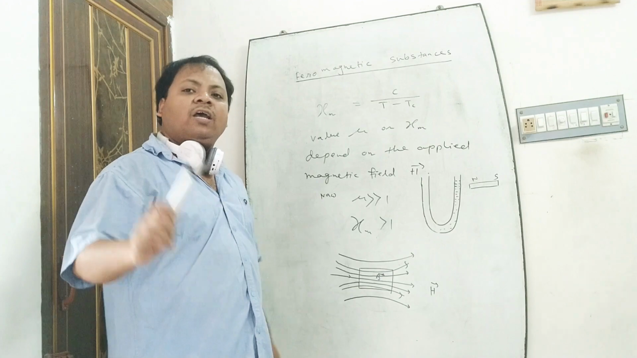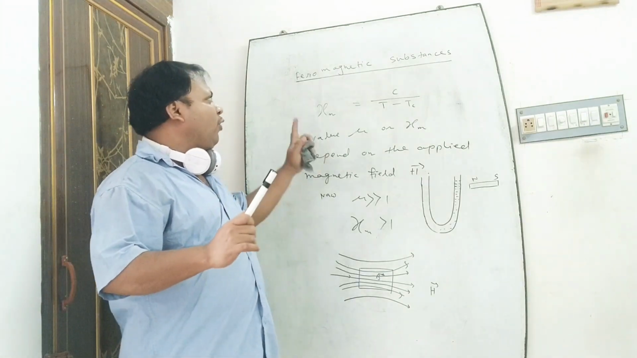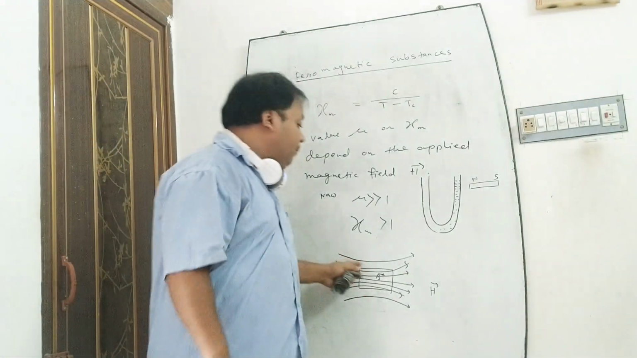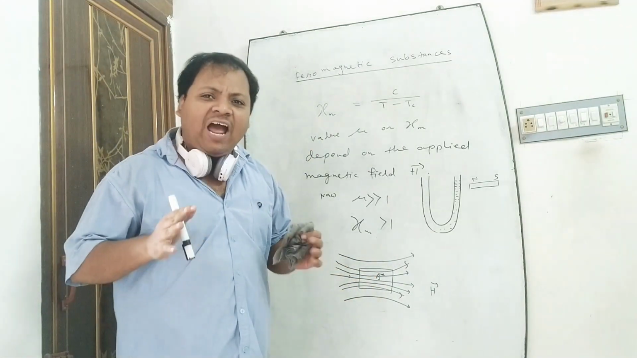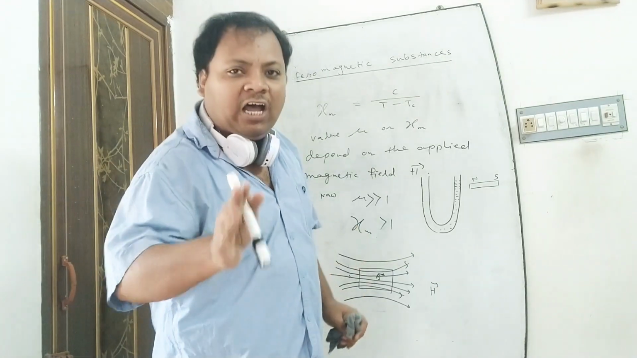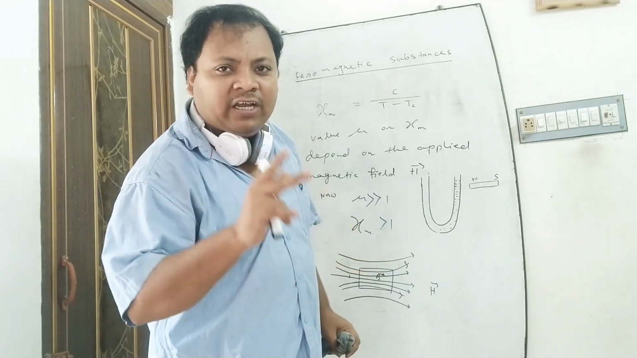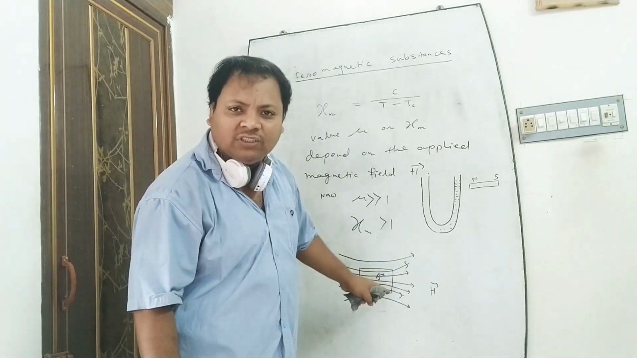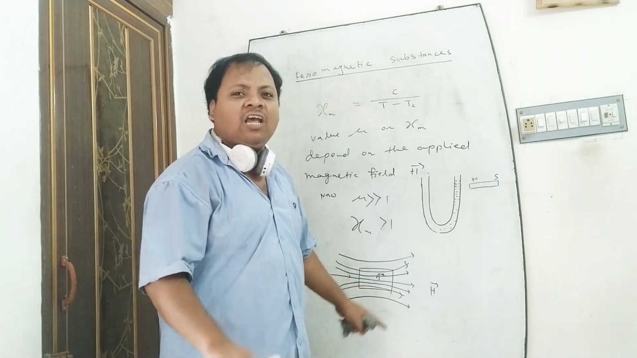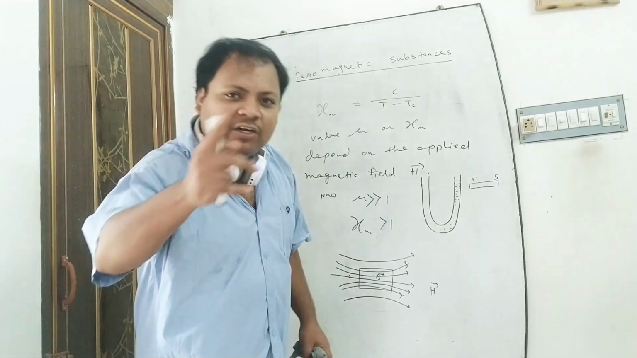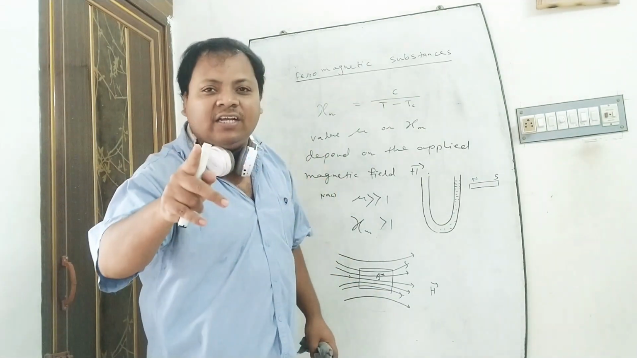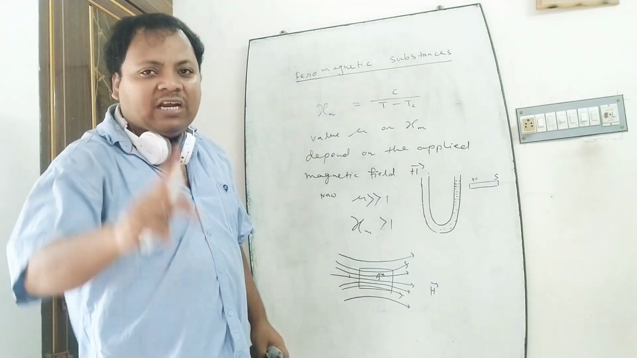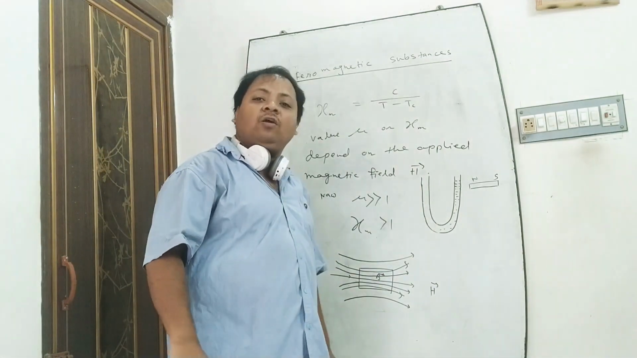That is, when we place a ferromagnetic substance inside a uniform magnetic field, then the magnetic lines of force try to pass through the ferromagnetic material. That is, the density of magnetic lines of force inside the ferromagnetic material is very high with respect to the density of magnetic lines of force outside the ferromagnetic material. That's why mu is excessively greater than 1.